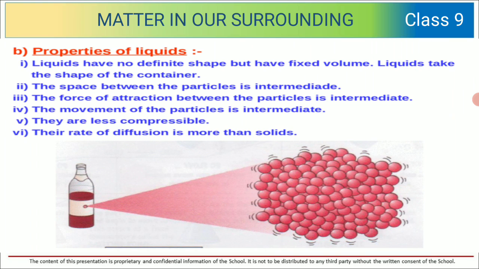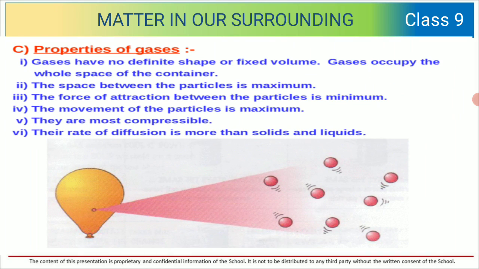Now let's see the next. Properties of gases. Gases have no definite shape or fixed volume. Gases occupy the whole space of the container. So gases don't have a specific shape or fixed volume, but they occupy the whole space of the container.